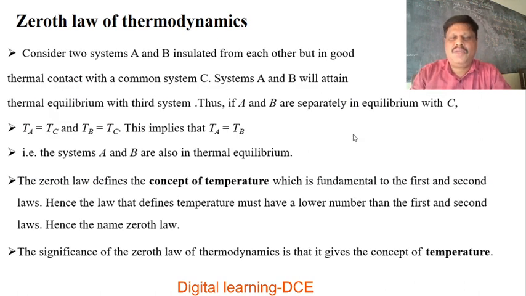Thus, if A and B are separately in thermal equilibrium with C, then temperature of A is equal to temperature of C and temperature of B is equal to temperature of C. This implies that temperature of A is equal to temperature of B. If TA is equal to TC and TB is equal to TC, then TA is equal to TB. That is, the systems A and B are also in thermal equilibrium.